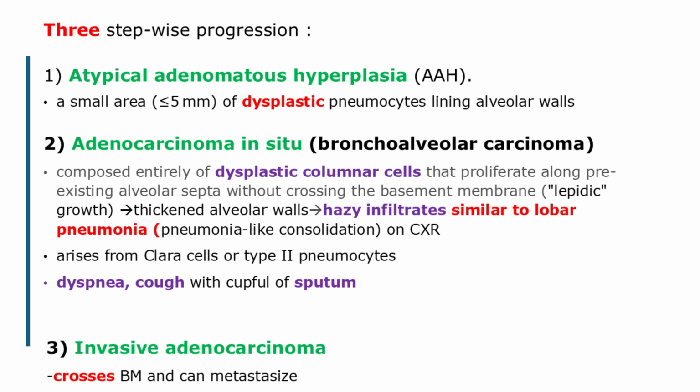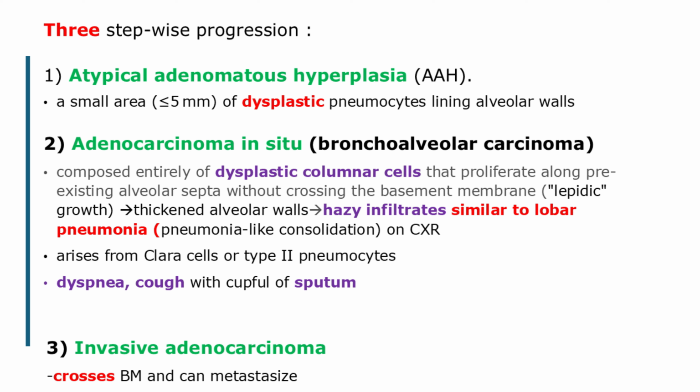It begins with a precancerous lesion known as atypical adenomatous hyperplasia that further progresses to adenocarcinoma in situ and invasive adenocarcinoma. Atypical adenomatous hyperplasia, AAH, is a small area of up to 5 mm characterized by dysplastic pneumocytes lining alveolar walls. As more genetic mutations accumulate, AAH can progress to adenocarcinoma in situ, AIS.